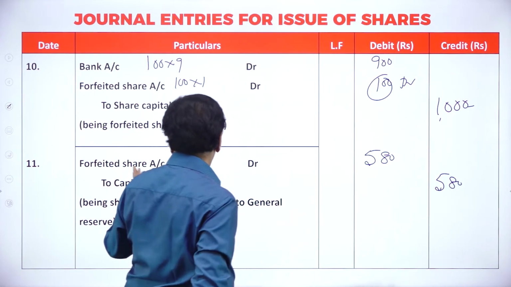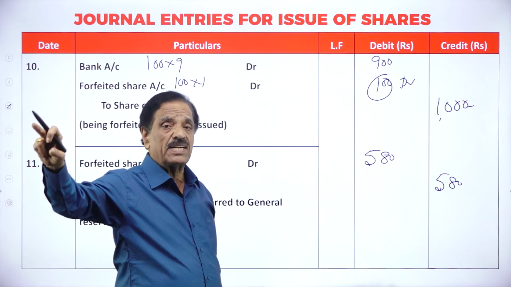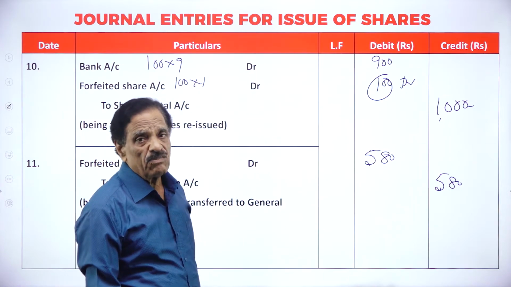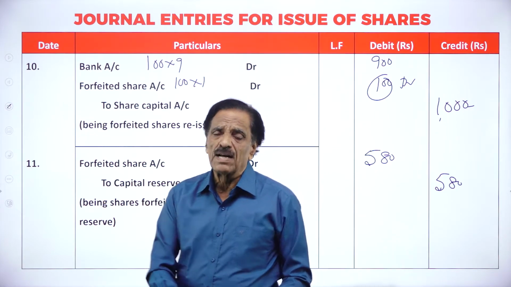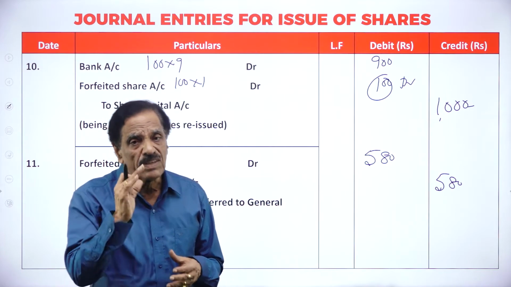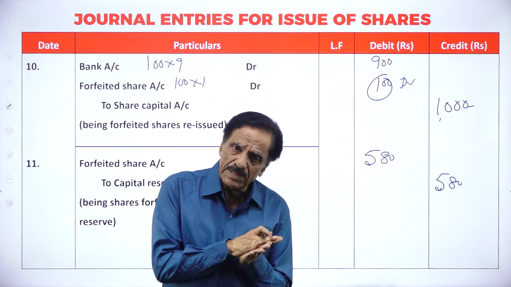What's the entry? Forfeited share account debit to capital account. 680 is the credit side. Then 100 is the debit side. How much is credited? 580. That will go to capital reserve. So the money has been kept in the capital reserve. If there is any shortage of funds, the funds can be utilized for the sake of capital. So we pass the entry.